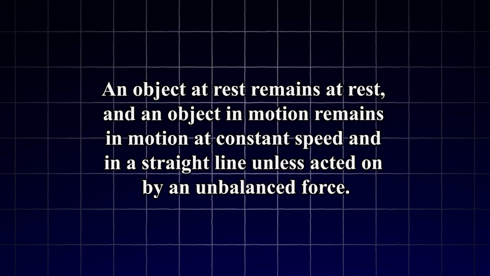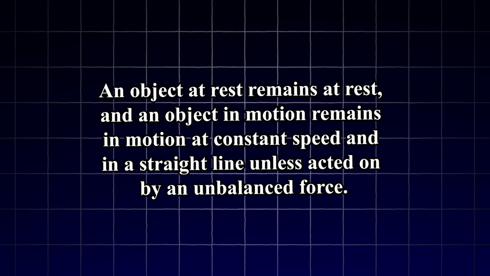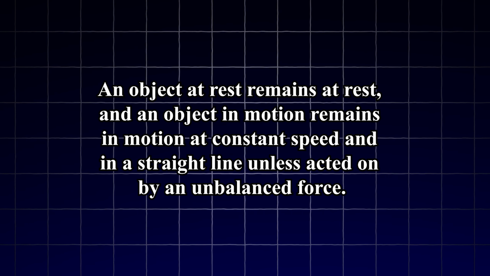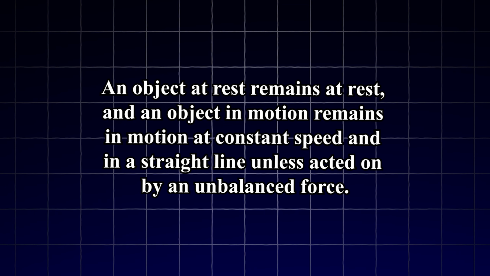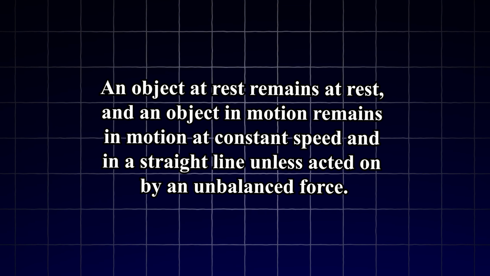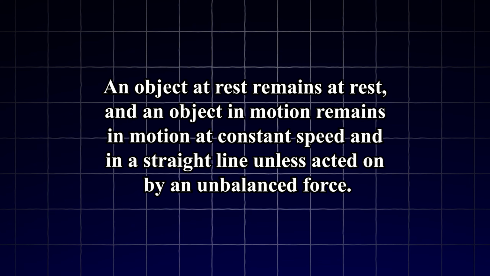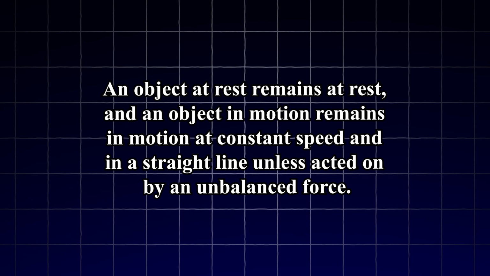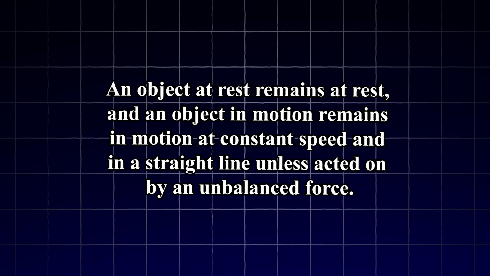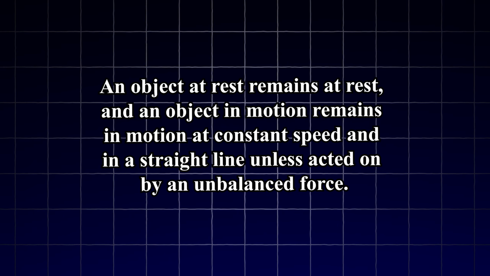When we read the whole statement together, it makes sense. An object will remain in motion or at rest, and at constant speed, and in a straight line or in the direction that it's moving, unless it's acted upon by an unbalanced force or a net force, which in this case would change the object's speed, would change the object's direction, would make it either stop moving or start moving.